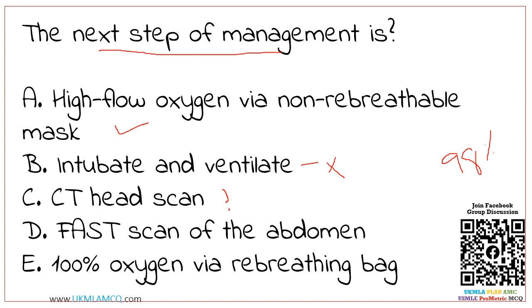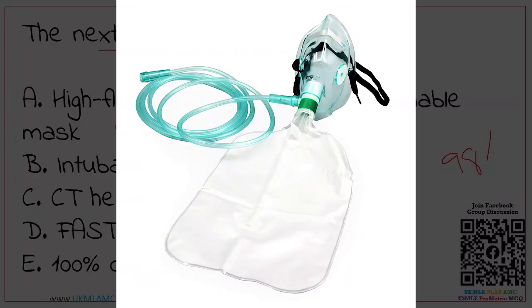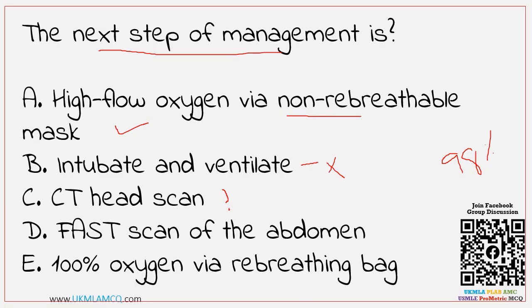We'll discuss a bit about the non-rebreathable mask. A non-rebreathable mask is a medical device that helps deliver oxygen in emergency situations. You can see in this image, this consists of a face mask connected to a reservoir bag that's filled with a high concentration of oxygen. The reservoir bag is connected to an oxygen tank. This mask covers both the nose and mouth, and there's a one-way valve. It prevents exhaled air from re-entering the oxygen reservoir. As this is a case scenario of carbon monoxide poisoning, it's very important to prevent exhaled air entering this oxygen reservoir. The answer that gives 100% oxygen via rebreathing bag is wrong.